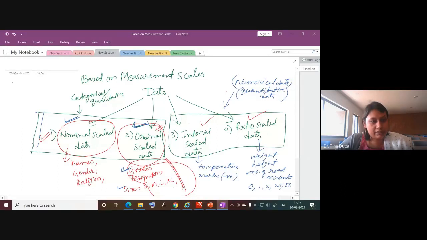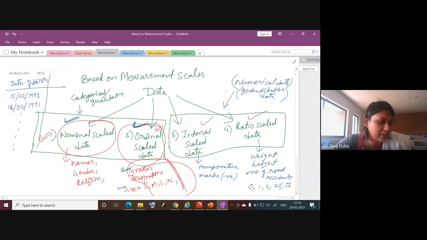Suppose your date of birth. One more I am saying, date of birth, with year. If I have the year also. So suppose this is 15 to 1991, suppose. And then 16 to 1991. Like this. Suppose if I have date of birth.